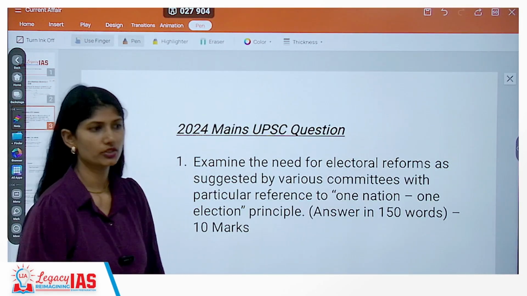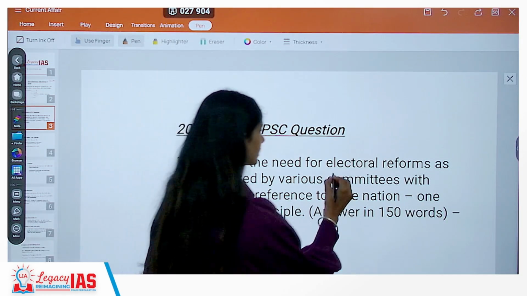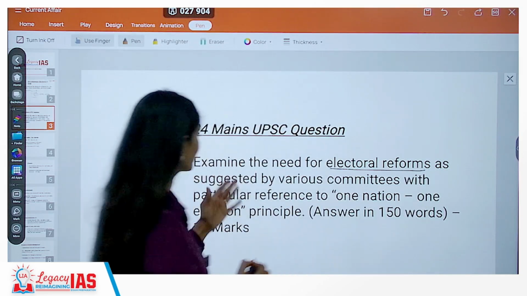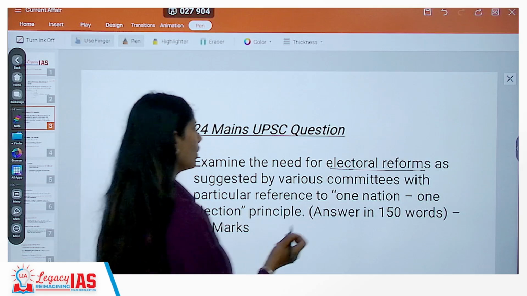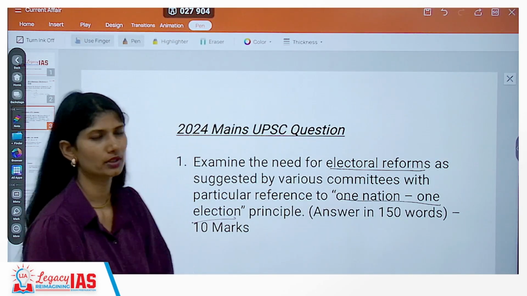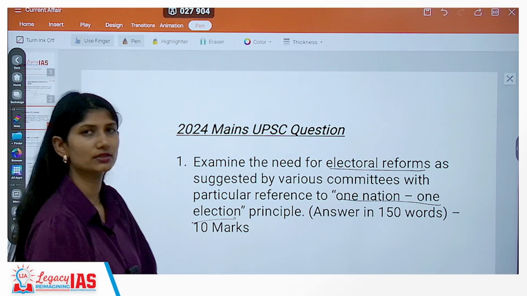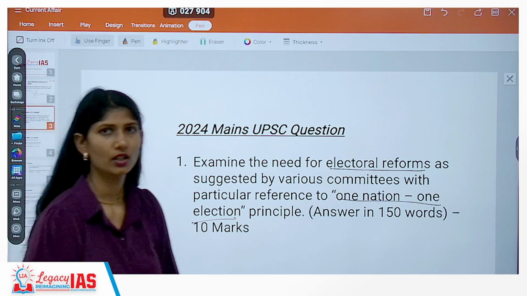The mains question states: examine the need for electoral reforms as suggested by various committees, with particular reference to one nation, one election and the Ramnath Kovind committee. Answer in 150 words. It's a 10-mark question.